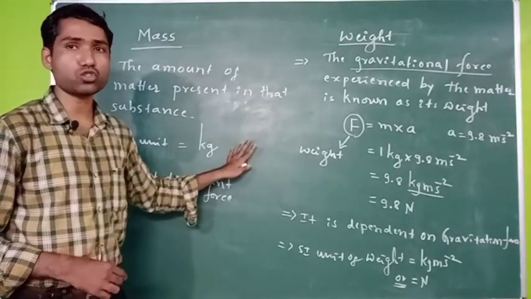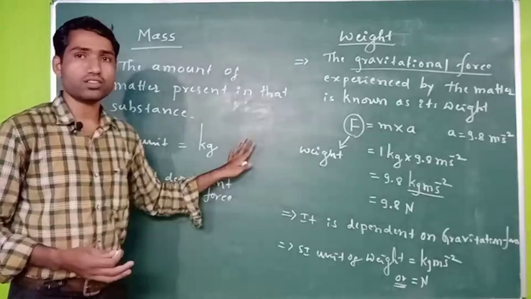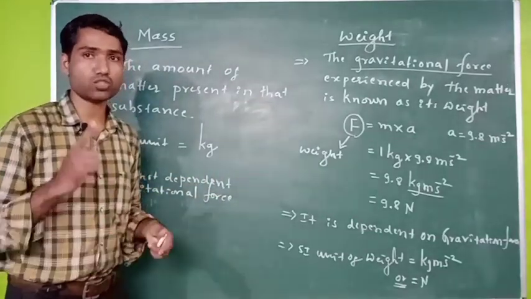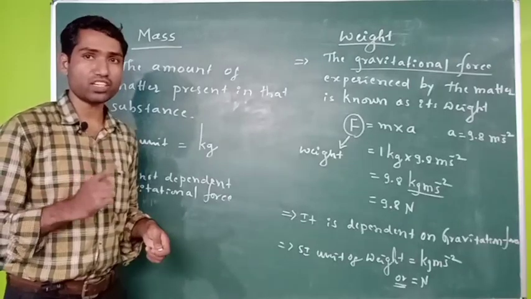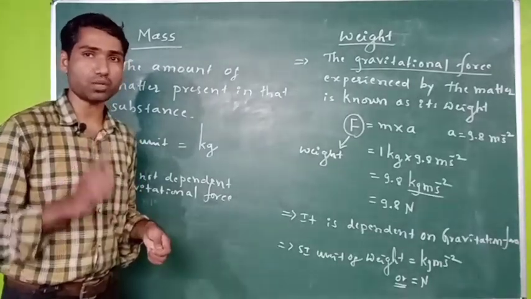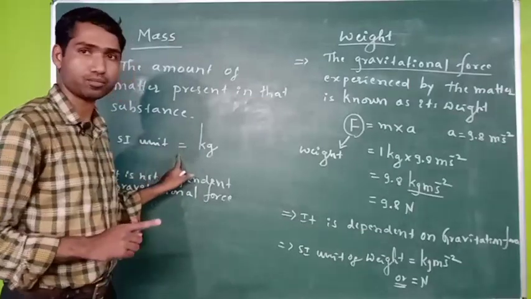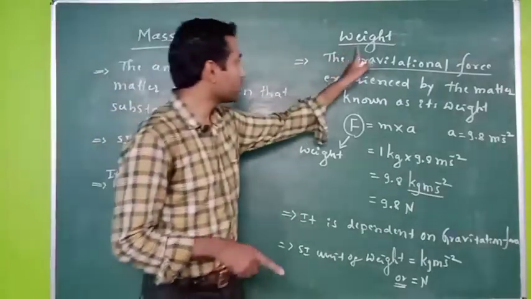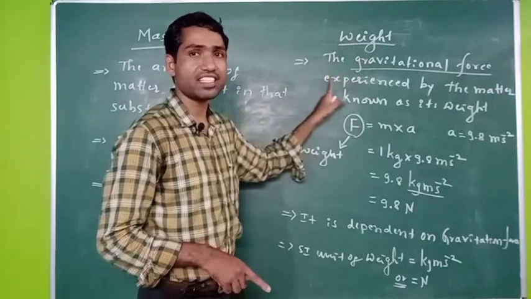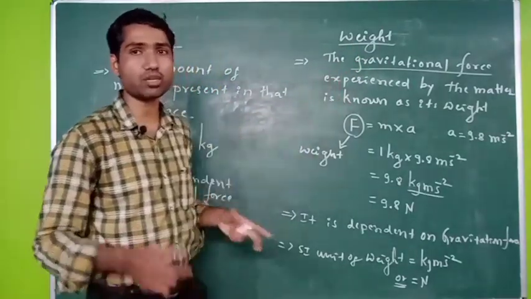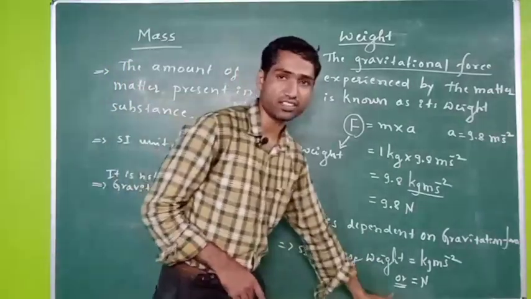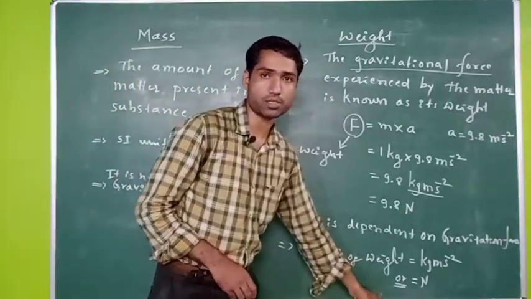You are not supposed to use these words interchangeably from now onwards. If you are saying the word mass, it means the amount of substance, its SI unit is kg. If you are talking about weight, then it is the gravitational force experienced by that matter. So its SI unit is Newton, that is the unit of force.